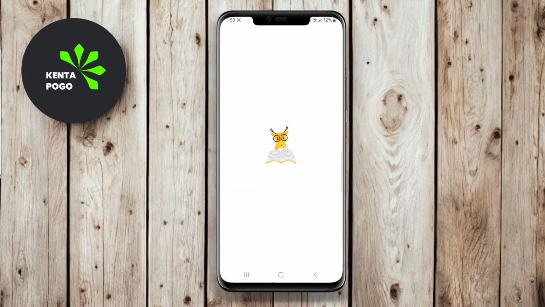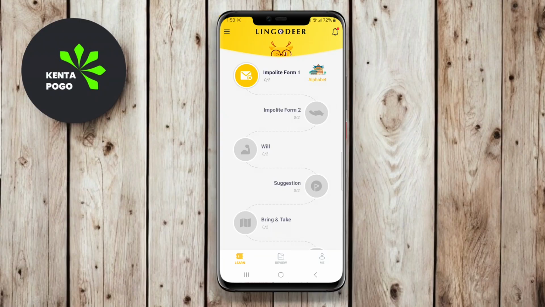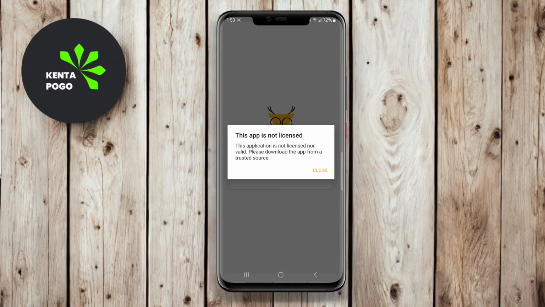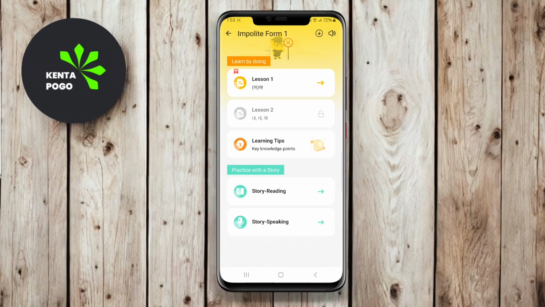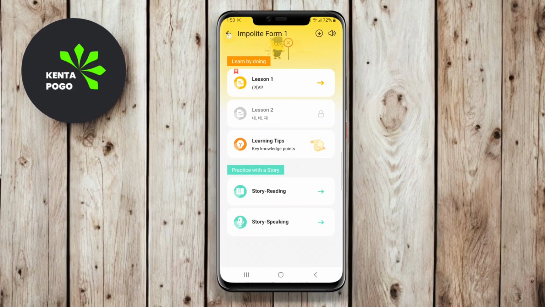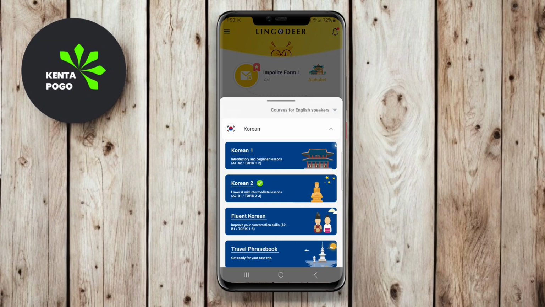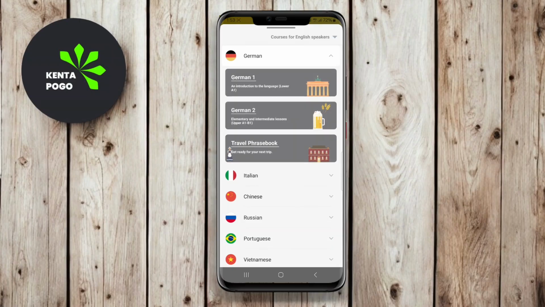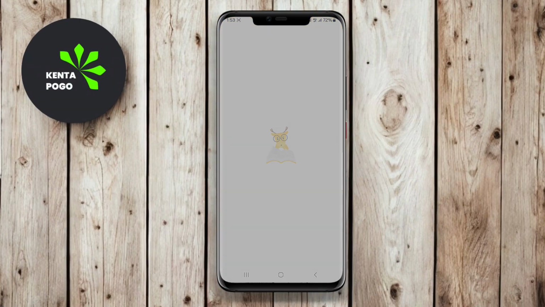In addition, many versions of LingoDeer offer cultural insights, conversation practice, and contextually relevant scenarios, enriching the learning experience. With its comprehensive curriculum and engaging content, LingoDeer Learn Languages app serves as a valuable resource for anyone looking to immerse themselves in a new language and enhance their communication skills on their Android devices.